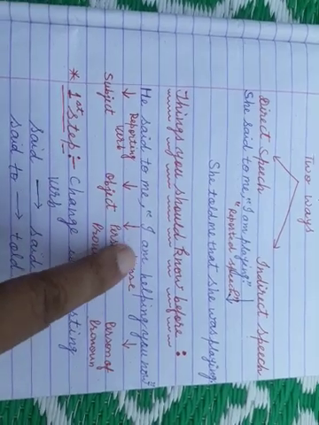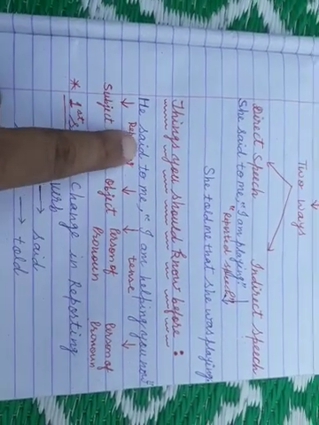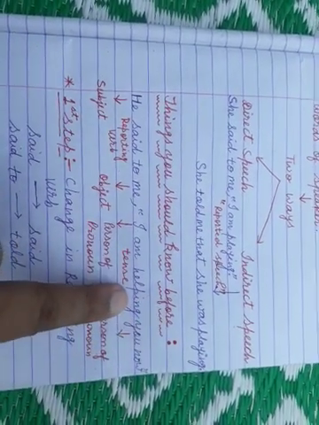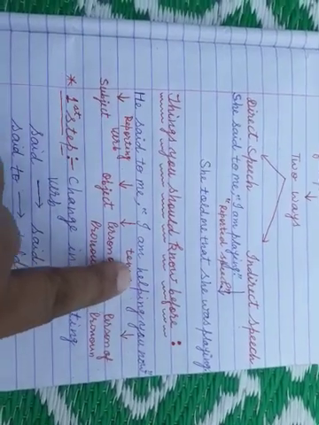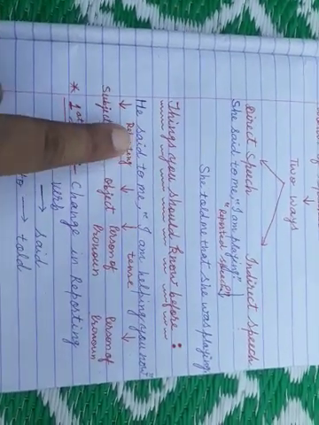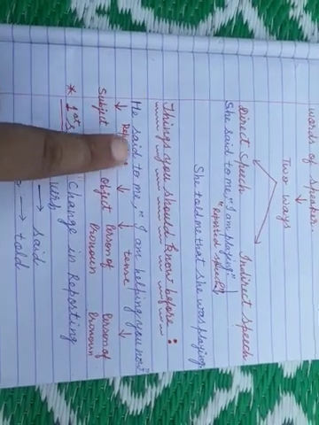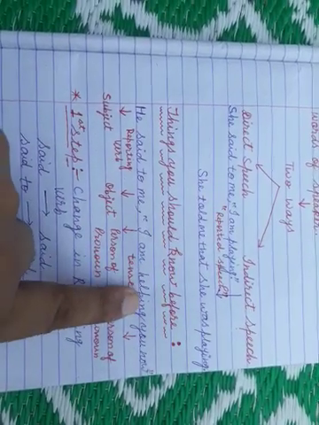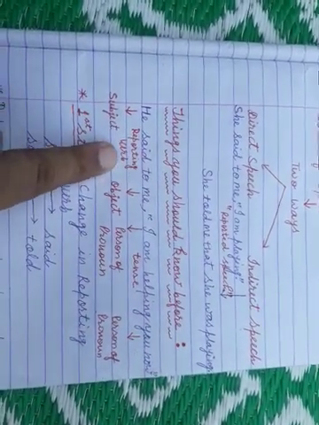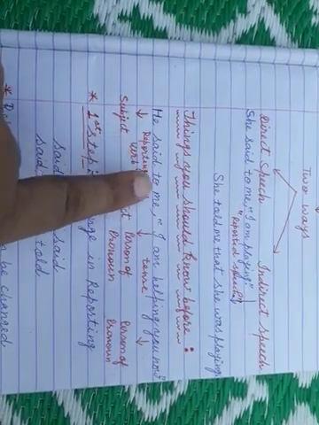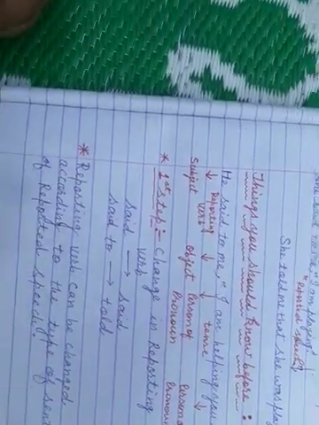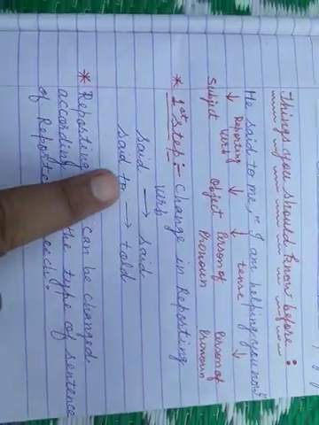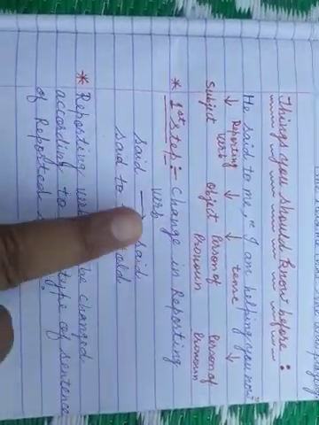Is it clear? Just suppose it is any order, an imperative sentence, then it will be changed into ordered. Just suppose it is any exclamatory sentence, any exclamation of joy or sorrow or surprise, then it will be changed into exclaimed with surprise, exclaimed with joy, exclaimed with sorrow. Whatever is the sense of the reported speech, according to that you change the reporting verb. You should remember these things very nicely, and it is the first step of changing direct speech into indirect speech, that at first you should change the reporting verb.